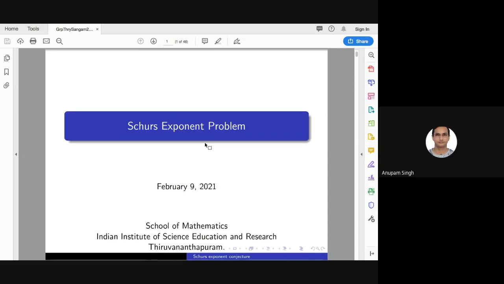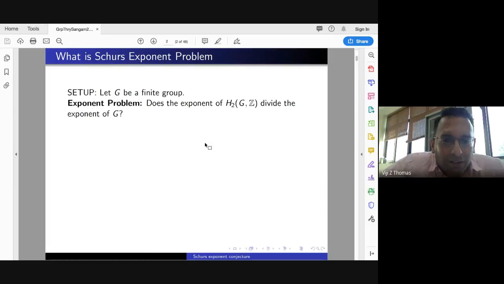Okay. Yeah, sure. So what is Schur's exponent problem? Let G be a finite group. Then the exponent problem says, does the exponent of the Schur multiplier, or the second homology group H2(G, Z), divide the exponent of G? This is the question.